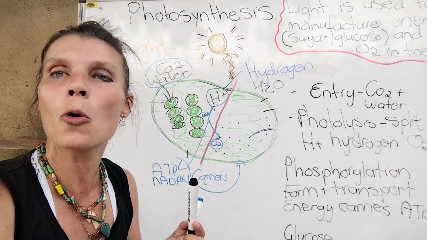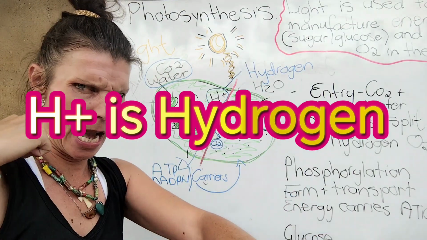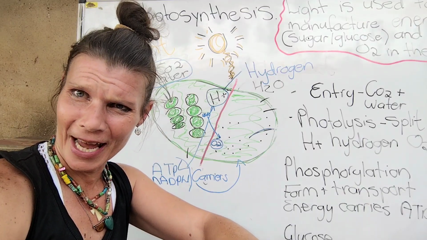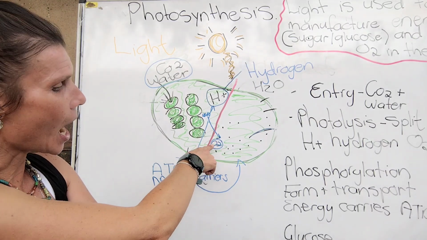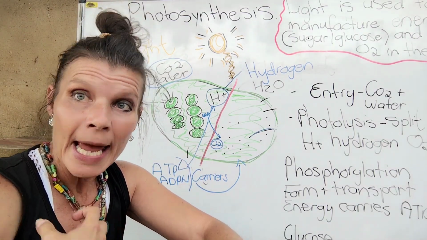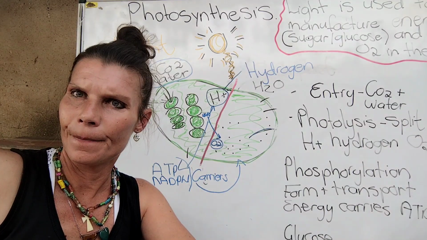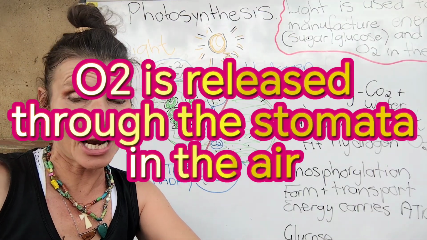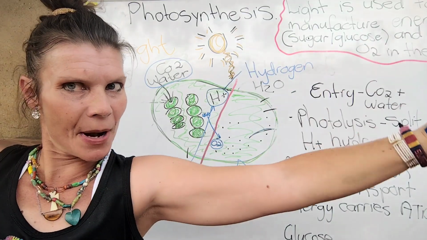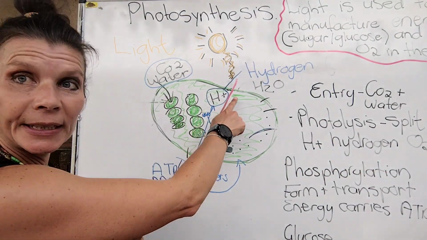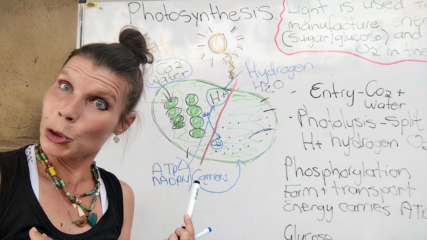H plus is now called hydrogen. And hydrogen is lovely in energy. Now it's rich in energy carriers. Alright. And the O2, the oxygen, is released by the stomata in the air. Okie dokes. So my photolysis, my H2O splits up into hydrogen, H plus, and oxygen, O2.